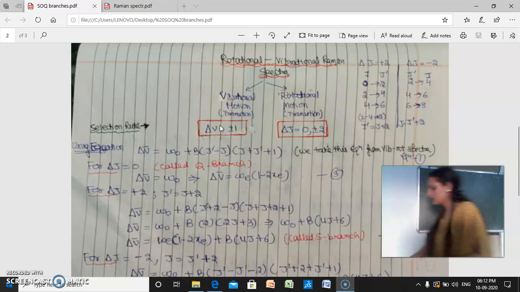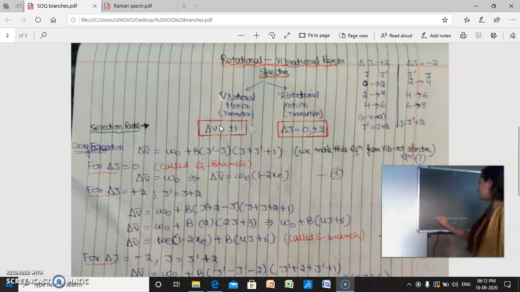Suppose these are the various rotational levels 0, 1, 2, 3, 4, 5 for V equal to 0, the ground vibrational level, and these are the J values 1, 2, 3, 4, 5 for the higher vibrational energy state.